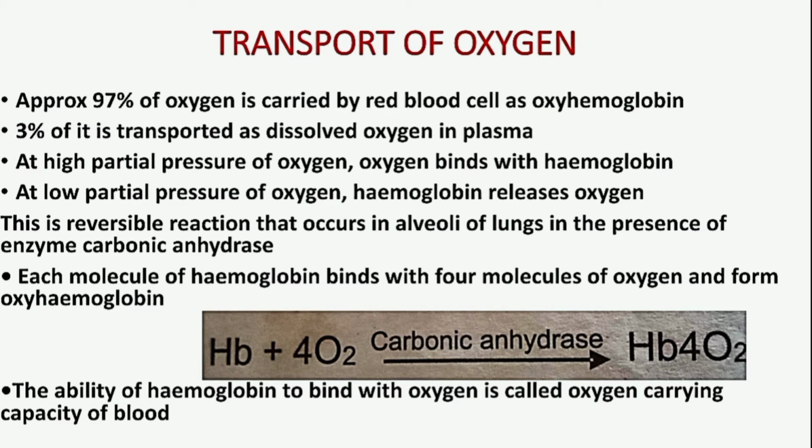We know that the lungs carry the oxygen and transport it to the blood, so this occurs in the lungs in the presence of the enzyme carbonic anhydrase. An enzyme is a catalyst that speeds up the reaction, so it acts as a catalyst so that the reaction becomes fast. One molecule of hemoglobin has the ability to attach with 4 molecules of oxygen at a time to form oxyhemoglobin, and it occurs in the presence of carbonic anhydrase.